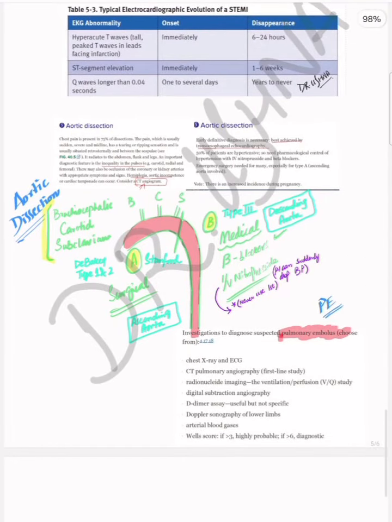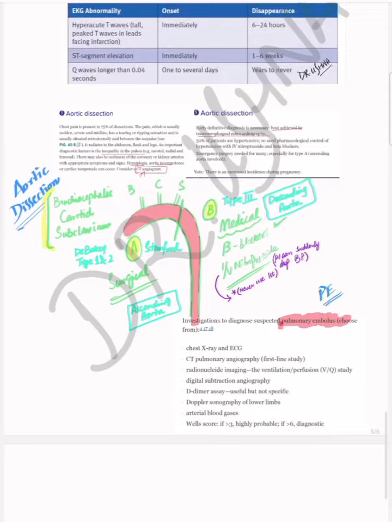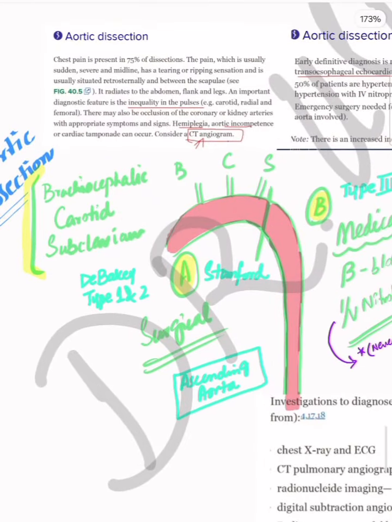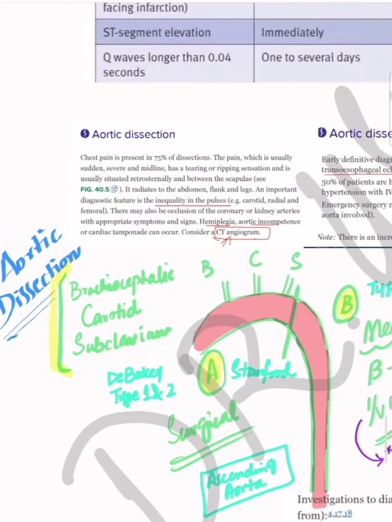Aortic dissection is a very important topic. For aortic dissection, you should have a clear-cut concept of how the patient presents, how to manage, and what the types of aortic dissection are.